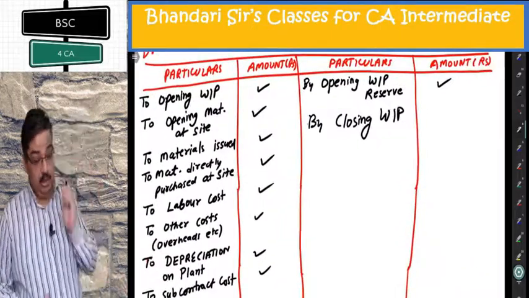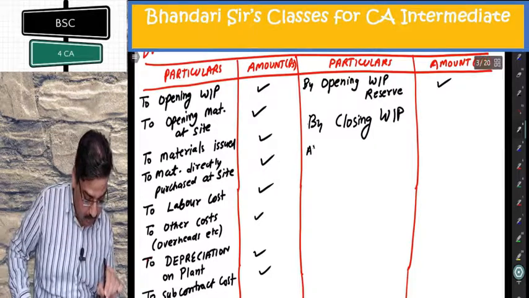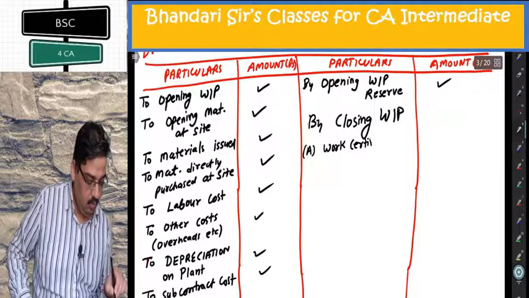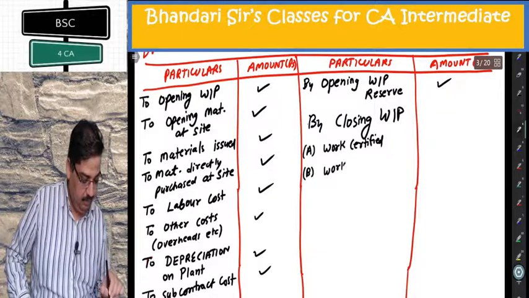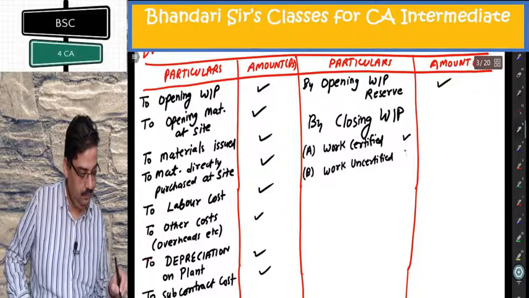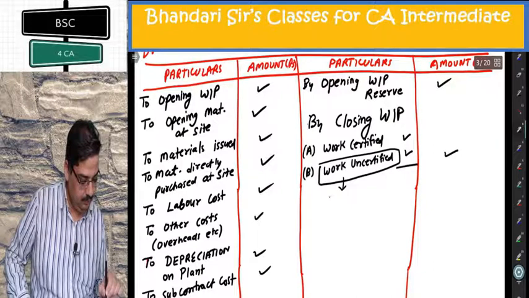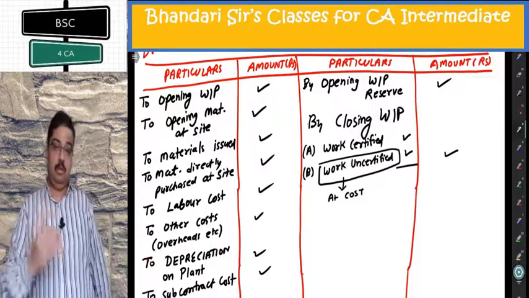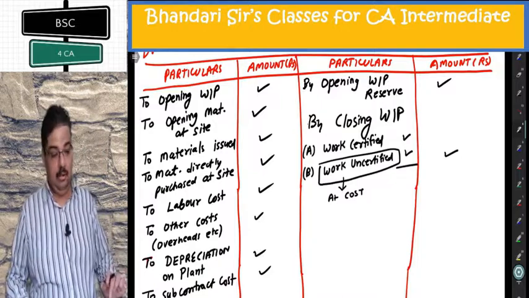By closing WIP. It will always be classified into two parts. A part, work certified. B part, work uncertified. And work uncertified at cost. Work certified will be percentage of contract price, includes profit. Uncertified is strictly at cost.